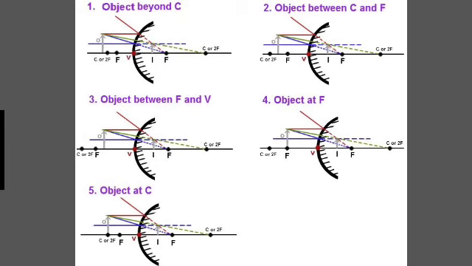Similarly, a double concave lens is bounded by two spherical surfaces curved inwards. It is thicker at the edges as compared to the middle.